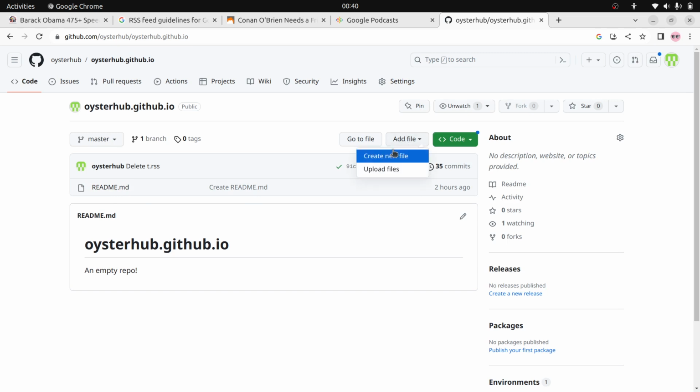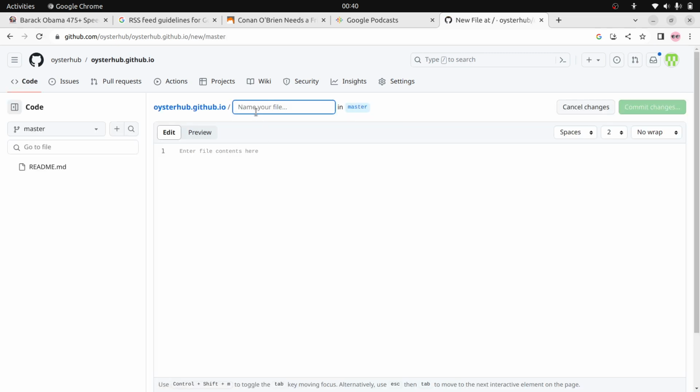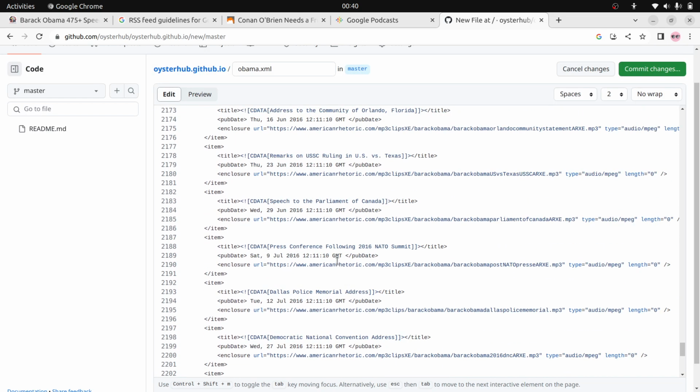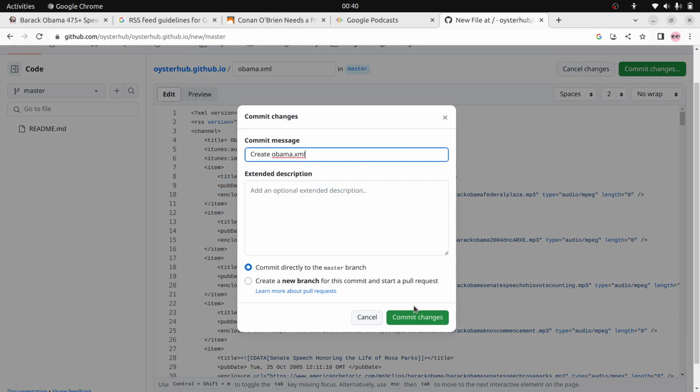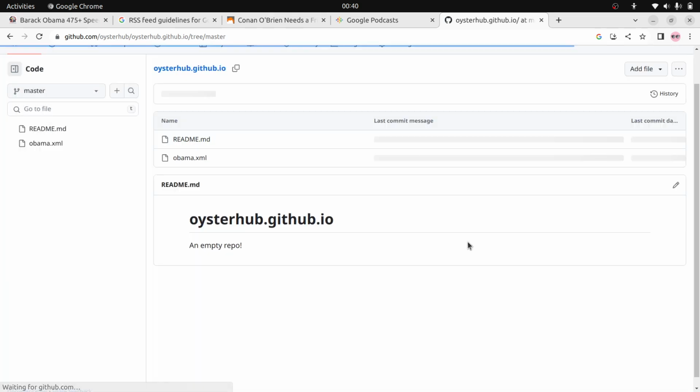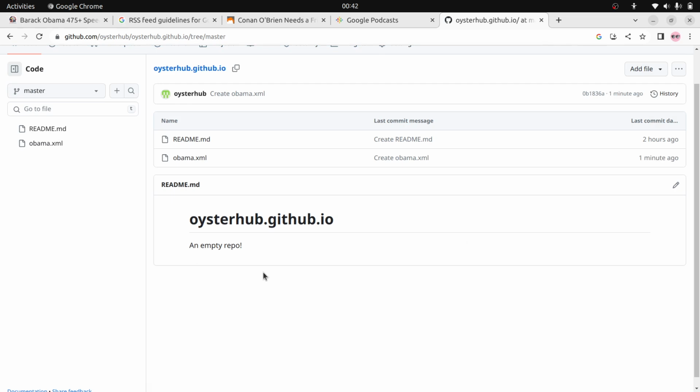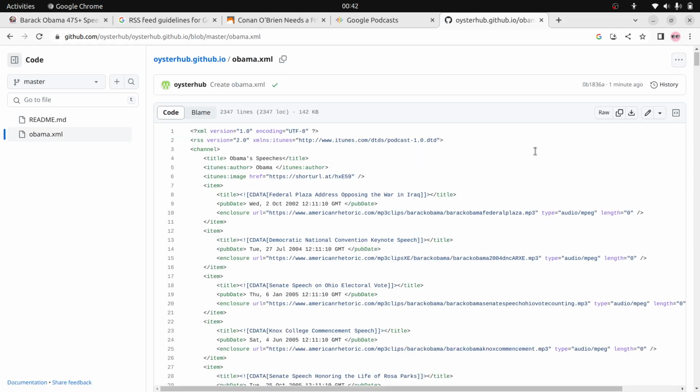I will add a new file, create new file, obama.xml. I will copy that podcast XML RSS feed here, so it will contain all the information: the XML, RSS, channel and each episode. Okay, I will save this one. The file has been created. You can go to obama.xml.